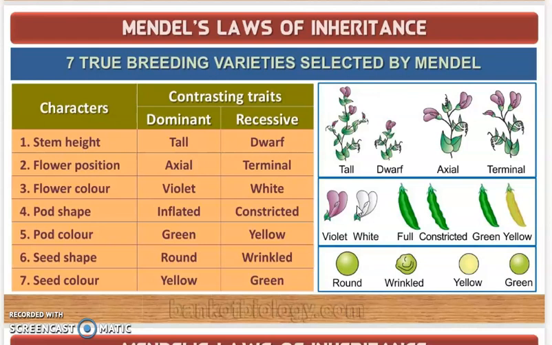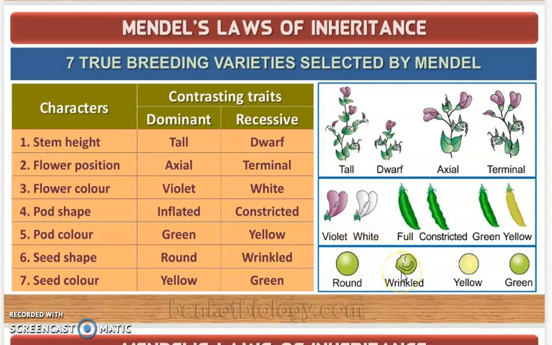Inflated എന്ന് പറഞ്ഞാൽ കുറച്ച് വീങ്ങിയ പോലെ ഉണ്ടാവും. Constricted എന്ന് പറയുന്നത് കുറച്ചൊരു ചുരുക്കങ്ങൾ കാണാൻ പറ്റും, right? And then comes the pod color, which is either yellow or green. So green is the dominant trait and yellow is the recessive trait. And now coming to the seed shape, they are either round or wrinkled. റൗണ്ട് എന്ന് പറയുന്നത് പ്രോപ്പർ ഗ്രീൻ കളറിലുള്ള പ്രോപ്പർ ഷേപ്പ്ഡ് സ്ട്രക്ചേഴ്സ് ആണ്.